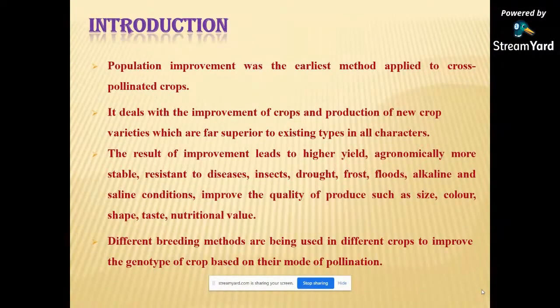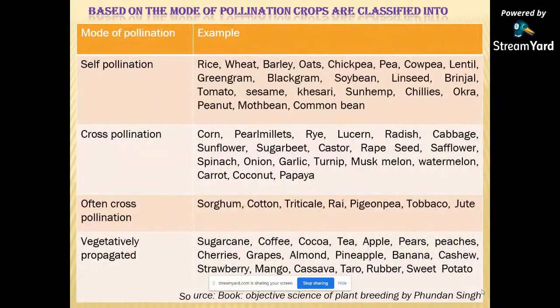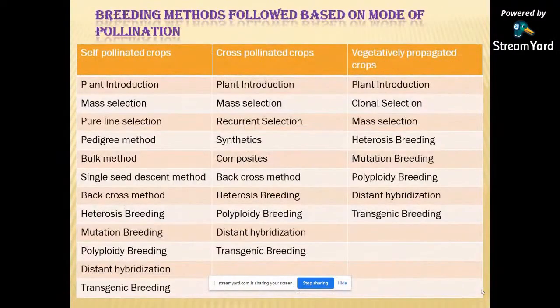Different breeding methods are used in different crops to improve the genotype of the crop based on the mode of pollination. The crops are classified as self-pollinated crops, cross-pollinated crops, often cross-pollinated crops, and vegetatively propagated crops. The breeding method followed is based on the mode of pollination.